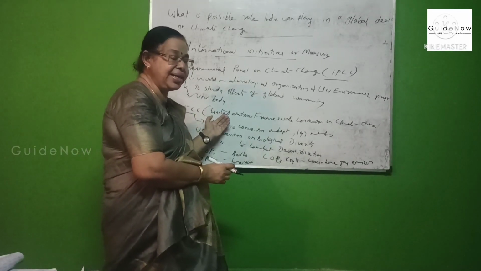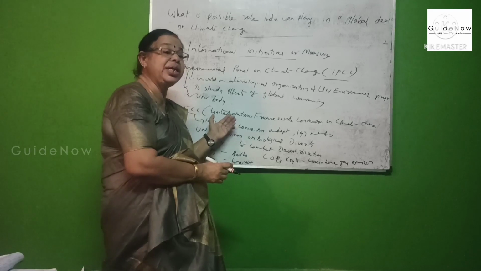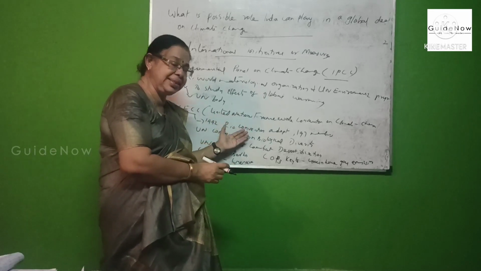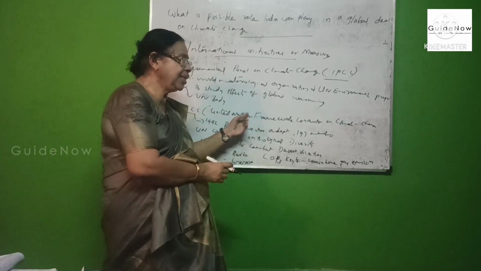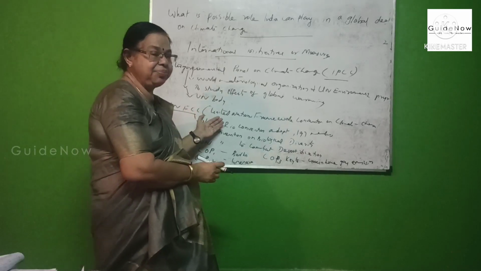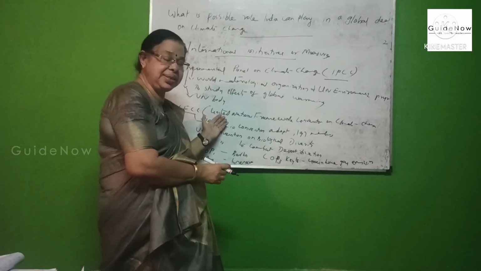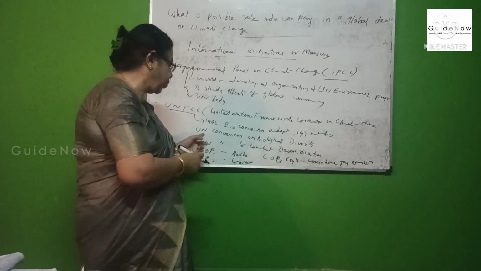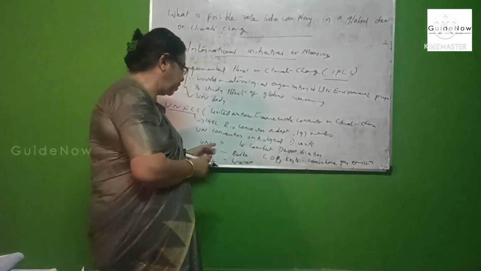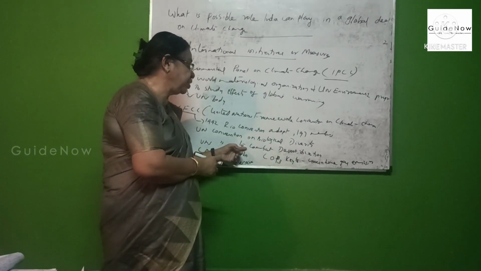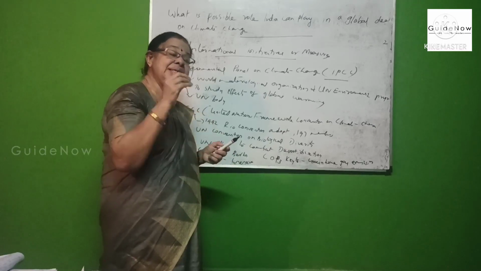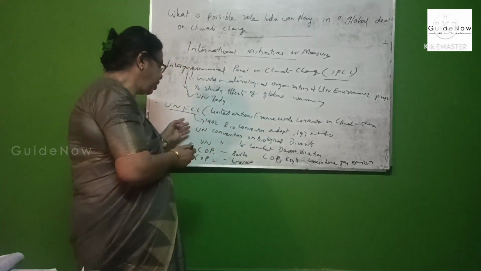It started in 1992 at the Rio Convention, the Rio Earth Summit, where UNFCCC was formed. Its two important sisters are the United Nations Convention on Biological Diversity, and second, the UN Convention to Combat Desertification.